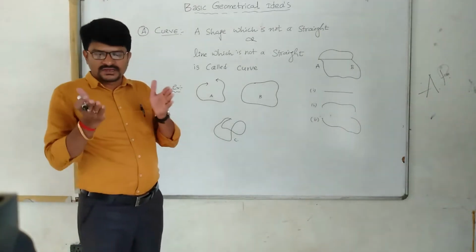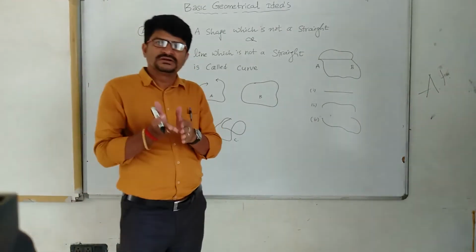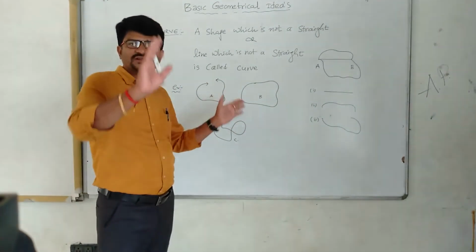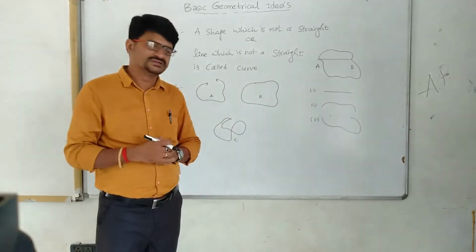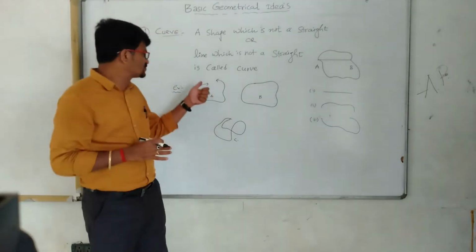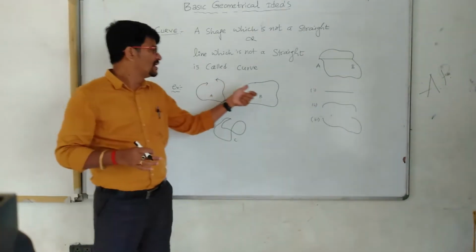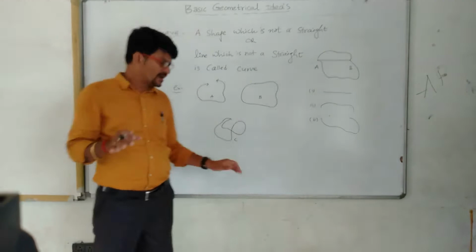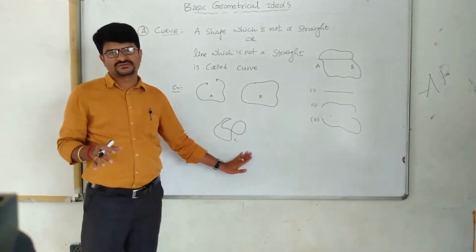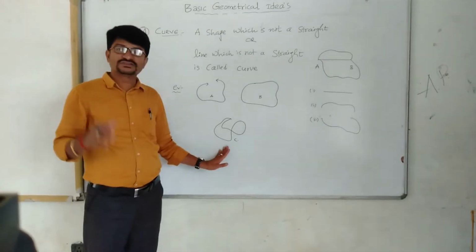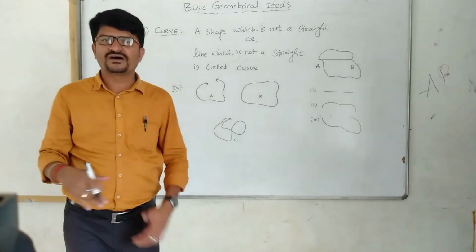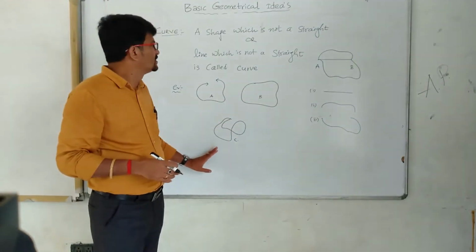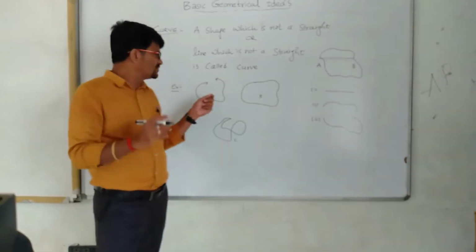Only the curve which does not intersect itself is called a simple curve. A simple curve which has an open place is an open curve, and one which is closed is a closed curve. These are not simple curves. This type of curve which intersects itself is called not a simple curve. Clear, children? Now I'll give you the definitions.